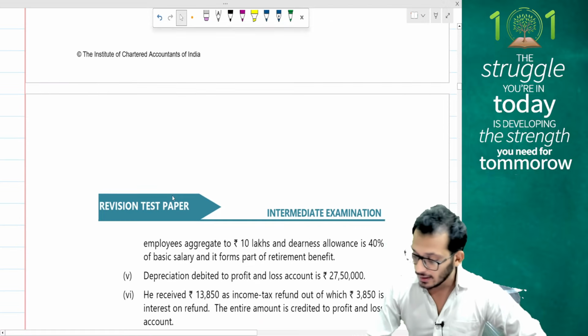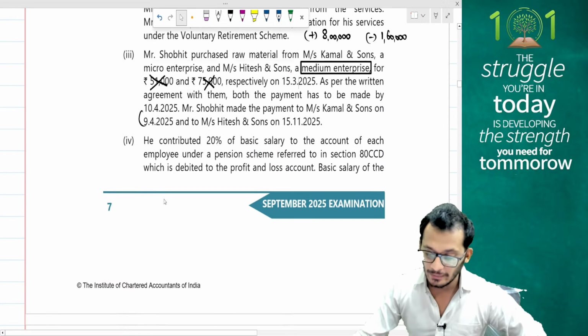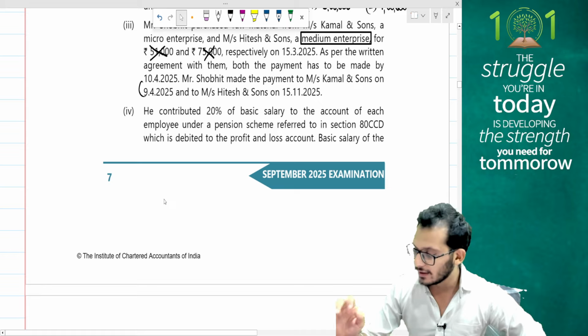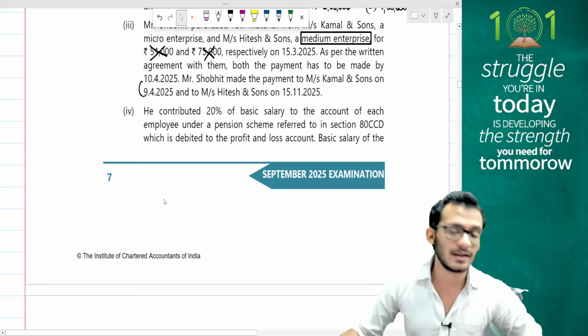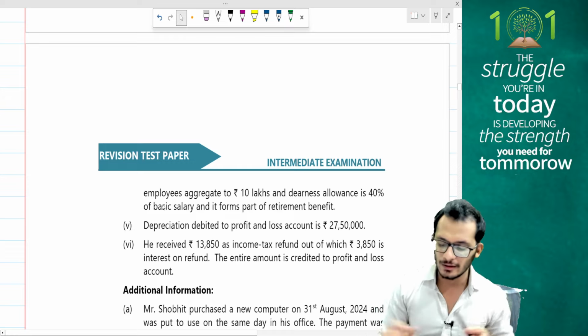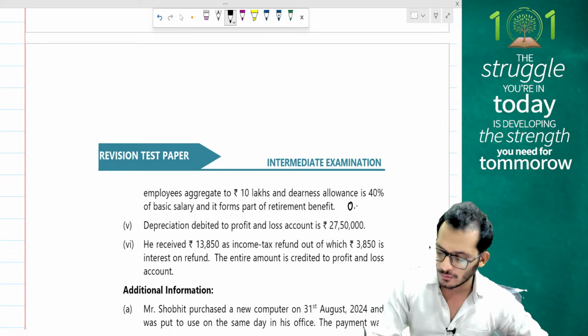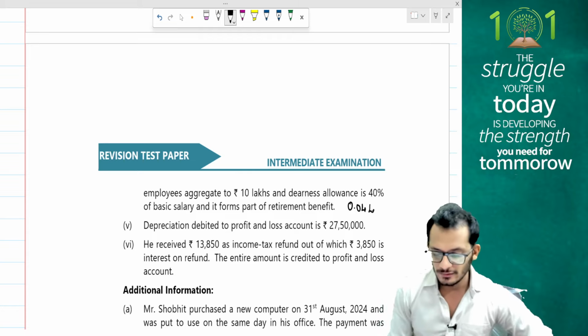NPS contribution. I have 10 lakh rupees into how much have I paid? 20% is what I have paid, and therefore 0.04 will get disallowed. 0.04 will get disallowed here. So 0.04 lakhs is what is going to get disallowed for the purpose of the computation. Yes, so that is what is happening.